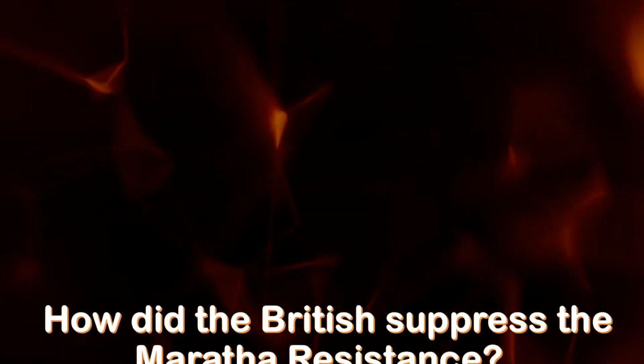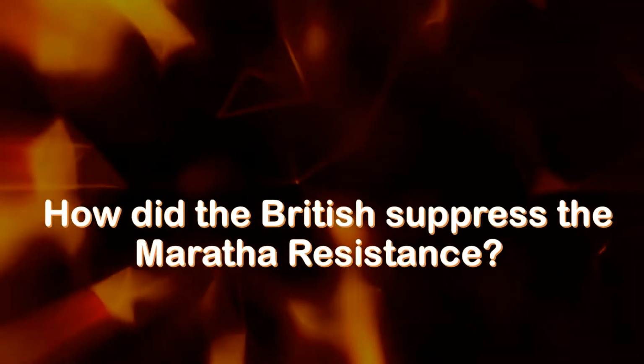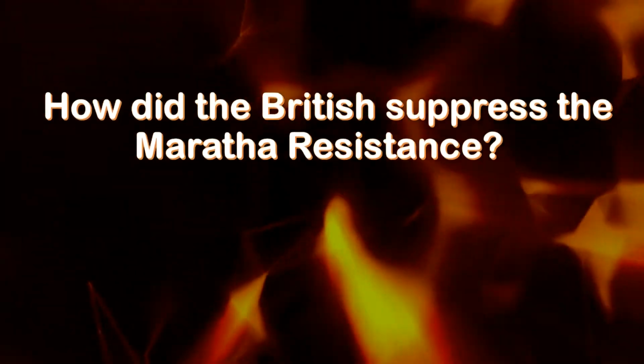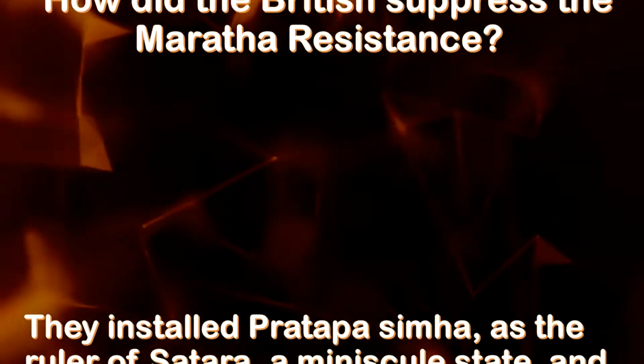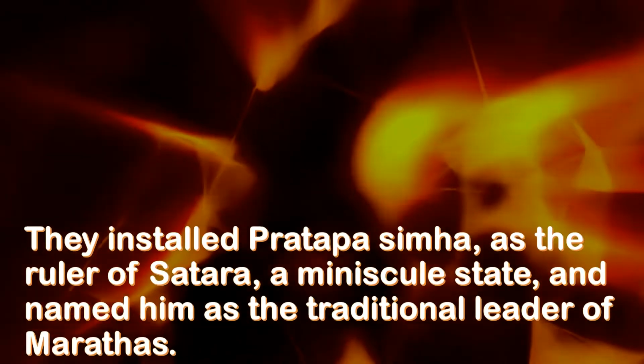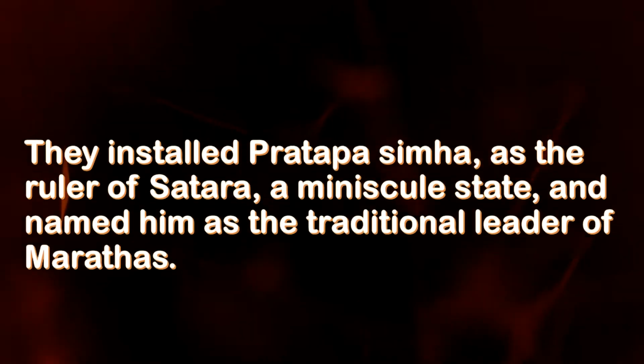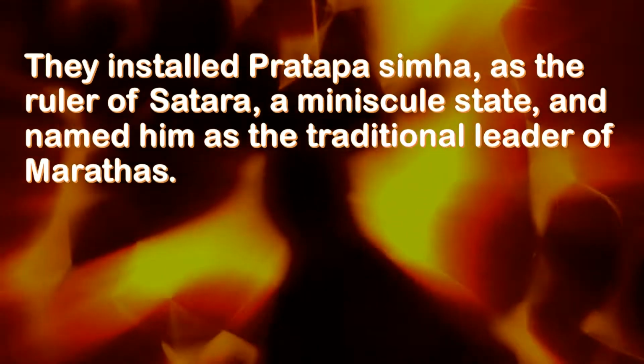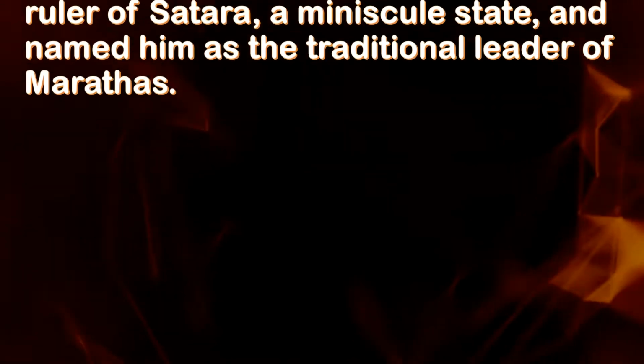How did the British suppress the Maratha resistance? They installed Pratap Simha as the ruler of Satara, a minuscule state, and named him as the traditional leader of Marathas.